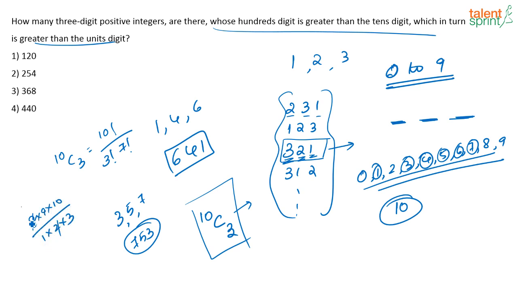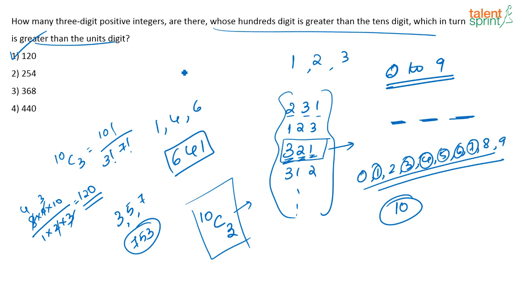So, what will be your answer? 120. So, there are 120 ways in which I can select these 3 numbers. In each way that I am selecting, there will be one such number which will satisfy the condition. So, there are 120 ways of selecting the numbers, so there will be 120 such numbers. What will be your answer? Your answer will be option 1, 120. Is it clear?